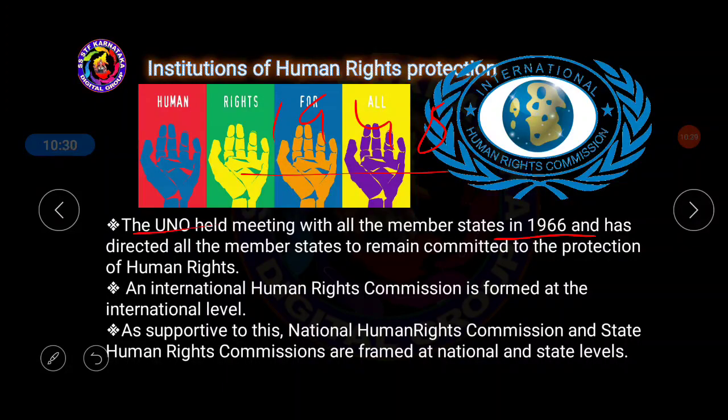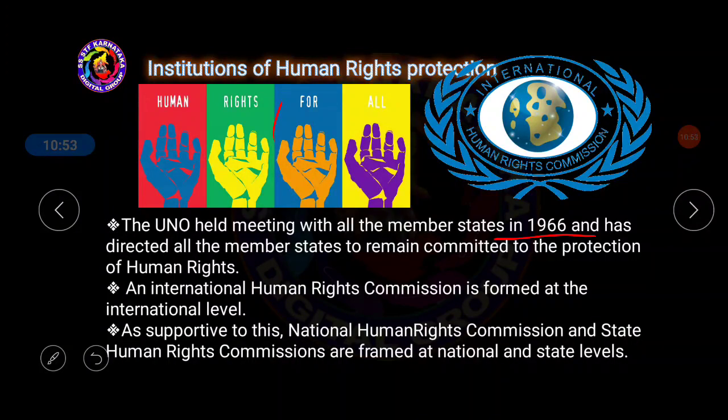In a couple of years, in 1966, one more declaration was made by the United Nations organization. It directed all the member states, meaning 193 countries, that each should be committed to protect human rights in their respective country.